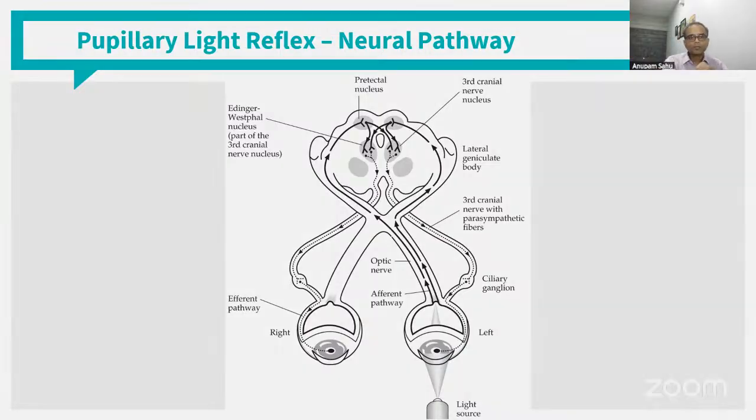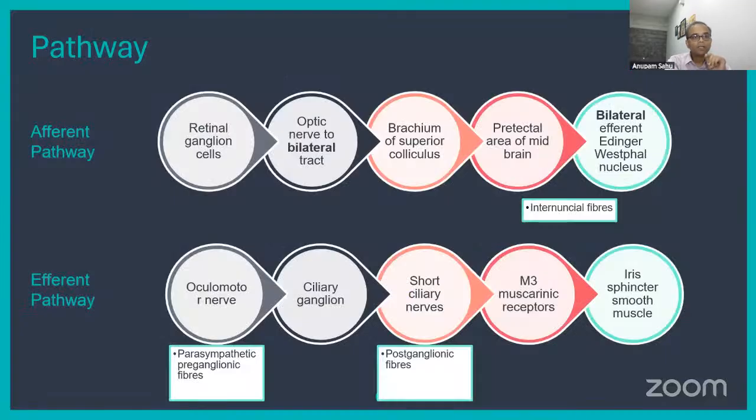So let us go through the pathways one by one. So the afferent pathway, as I said, the retinal ganglion cells are the most important part, the receptors that go through the optic nerve to the bilateral tract.